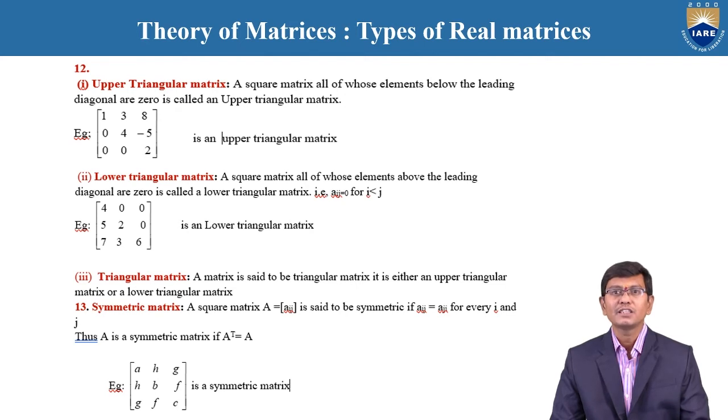Why? Because, for example, this is the matrix. When we interchange the rows and columns of this matrix, the resulting matrix is also the same matrix. Therefore, such a matrix is said to be a symmetric matrix.